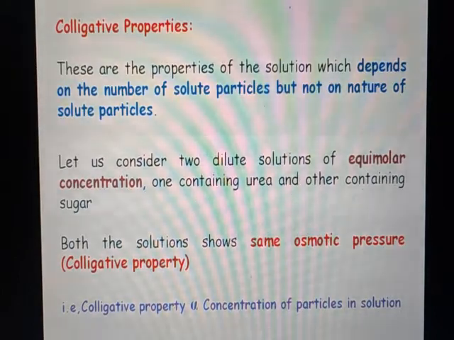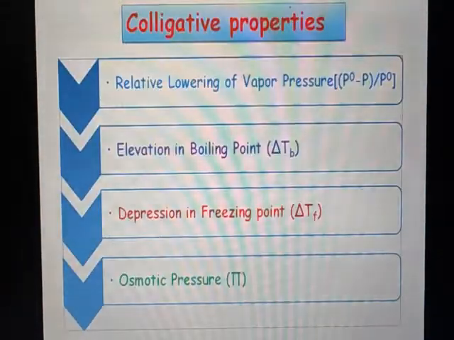Osmotic pressure is one of the colligative properties. Therefore, both solutions show the same colligative properties. It indicates that colligative properties are directly proportional to the concentration of particles in the solution but not on the nature of the solute present in the solution.